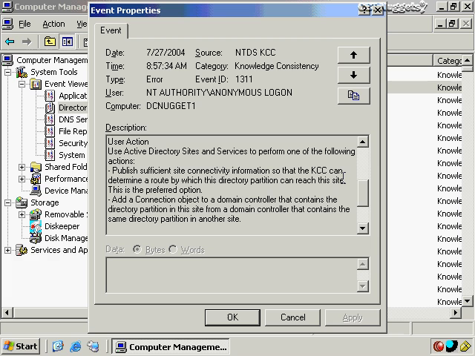Here we actually have some suggestions on what to do. It says we can publish sufficient site connectivity information. How do you do that? It doesn't tell you everything. Some of you kind of have to guess at. So that the KCC can determine a route, or you can manually add a connection object.